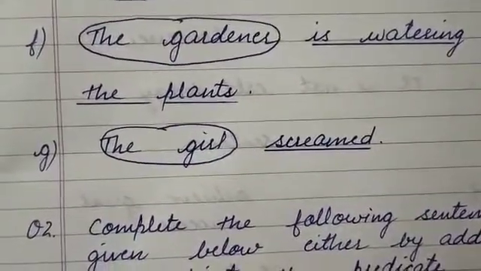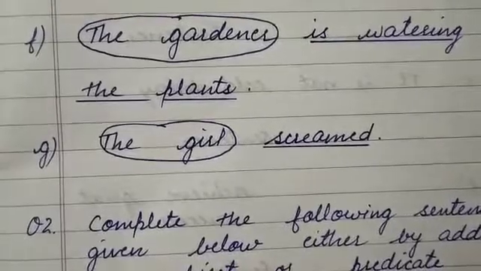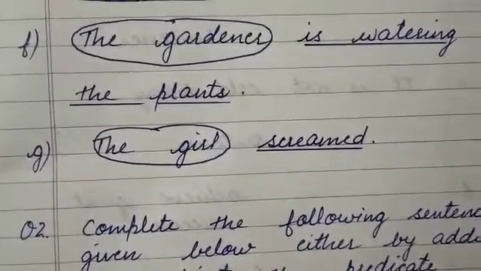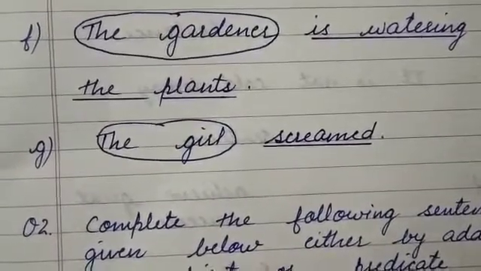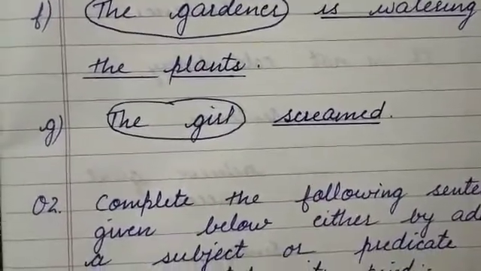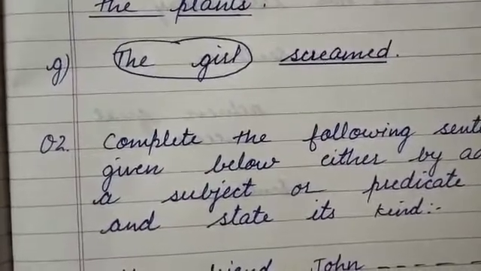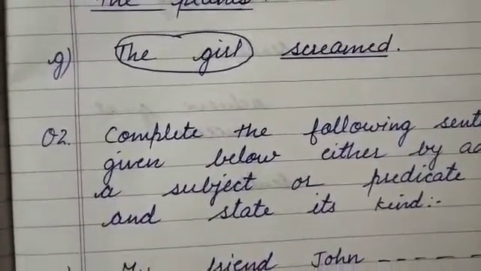The gardener is watering the plants. The gardener is subject. Is watering the plants is predicate. The girl screamed. The girl is subject. Screamed is predicate.